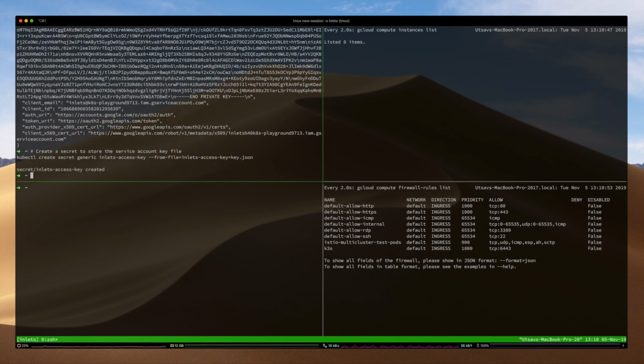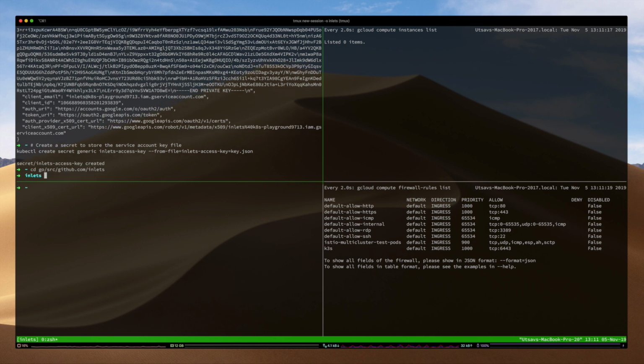Okay, so the secret is created. The next thing you want to do is to actually get the official Helm repo added to your local Helm chart. Well, this pull request has not been merged yet. So what I'm going to do is go into my project folder and then follow along with it. So I'm going to install inlets with Helm.